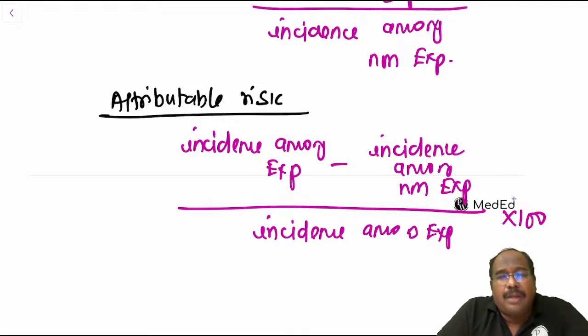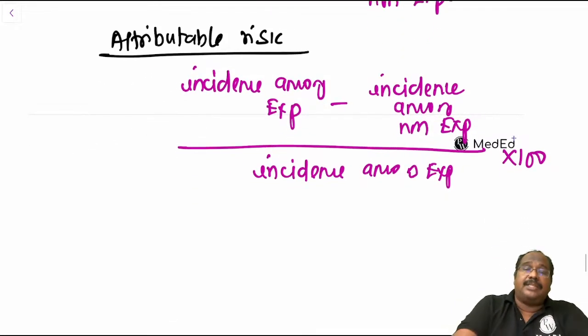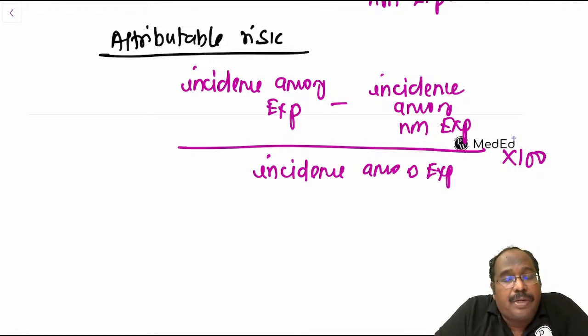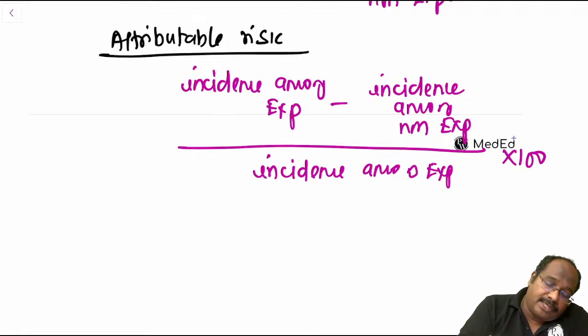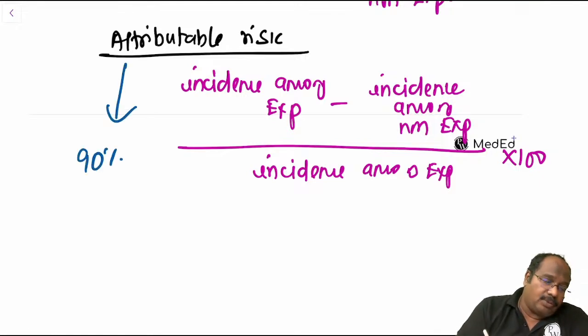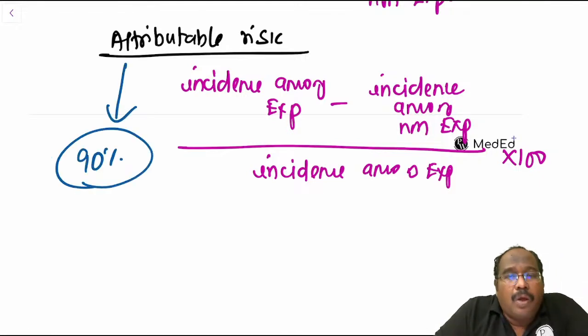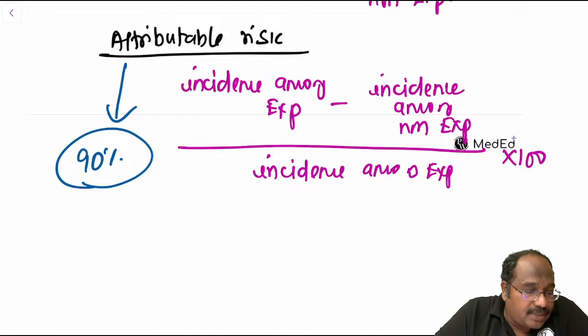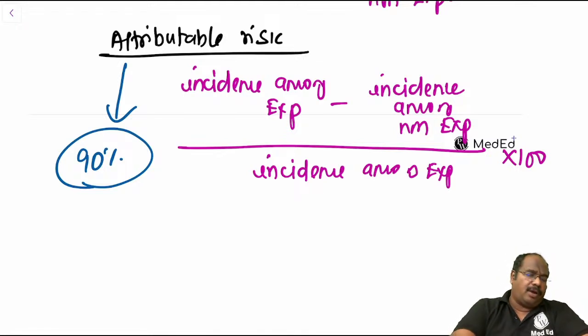What does it mean? How much percentage of disease is attributed to the exposure among the exposed? Suppose smoking and lung cancer comes as 90 percent. What do you mean by that? It means 90 percent of lung cancer among smokers is because of smoking. So how much percentage of disease is attributed to the exposure among the exposed?